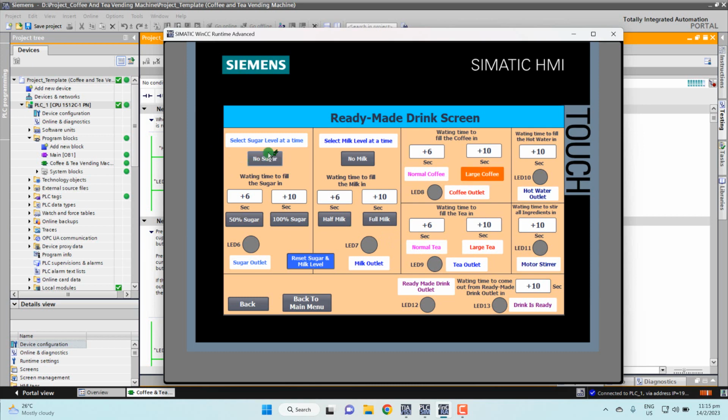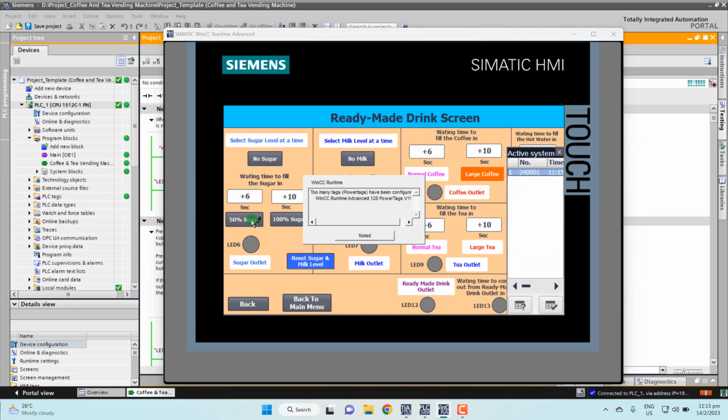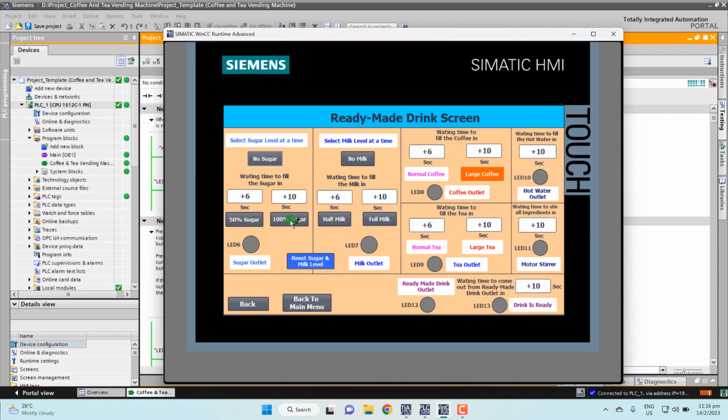The first part is to select the sugar level. The second is to select the milk level. The other two are the coffee outlet and the tea outlet. The last two are the hot water outlet and the motor stirrer. So far the sugar level has three options: no sugar, 50% sugar for 6 seconds, and 100% sugar for 10 seconds. The milk is the same as the sugar.